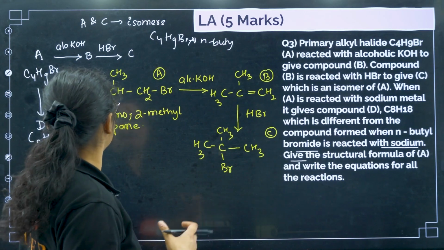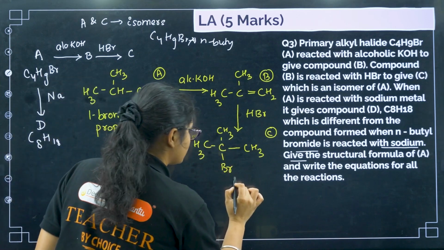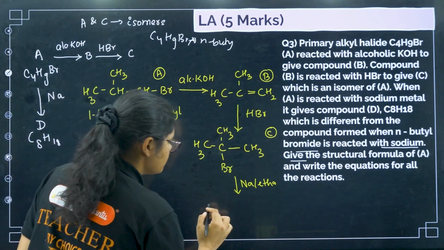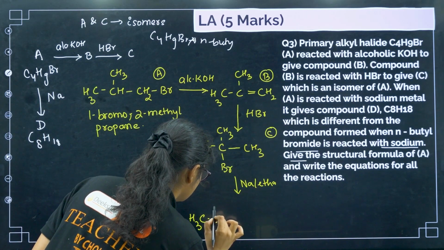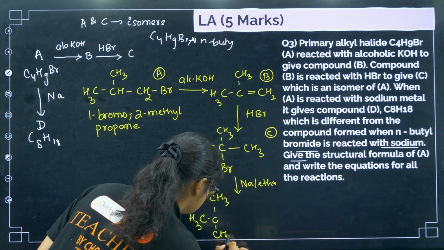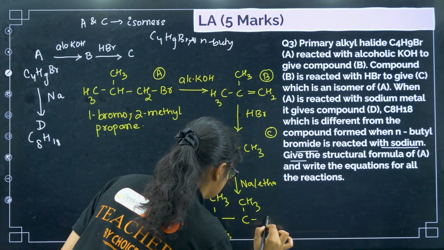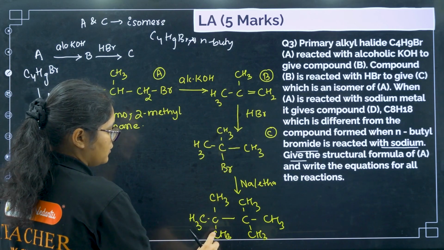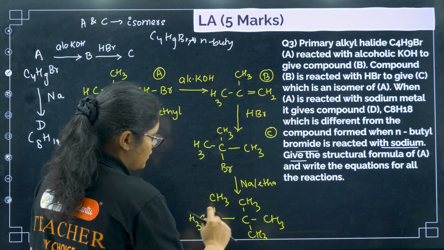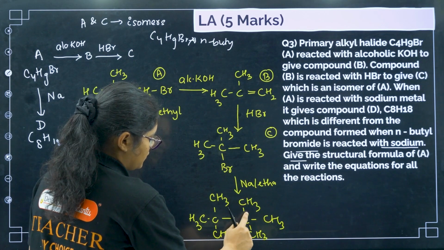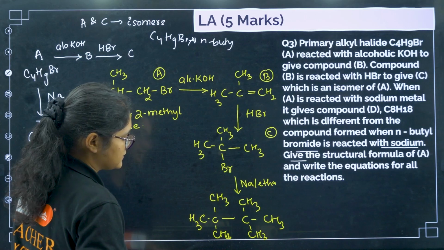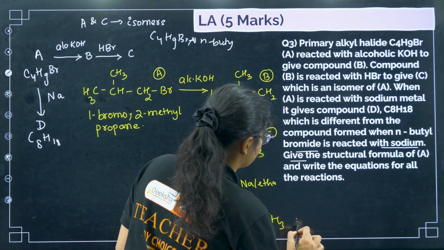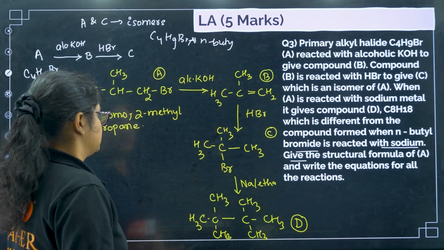Next, what we have got? I have got C. After that, if A is reacting with sodium in ether, a dimer of that will form. So I can write it like this, CH3, and this side again this one. So I can make a long carbon chain of 1, 2, 3, 4. Anywhere we make it, we will get 6 carbon only. So we will get this as the product, that is your D. Yes, so this is the answer.